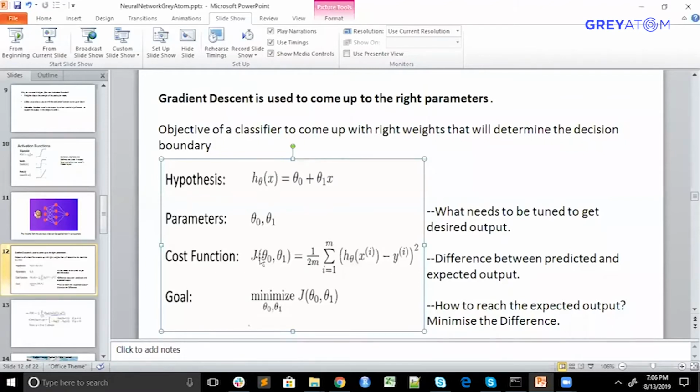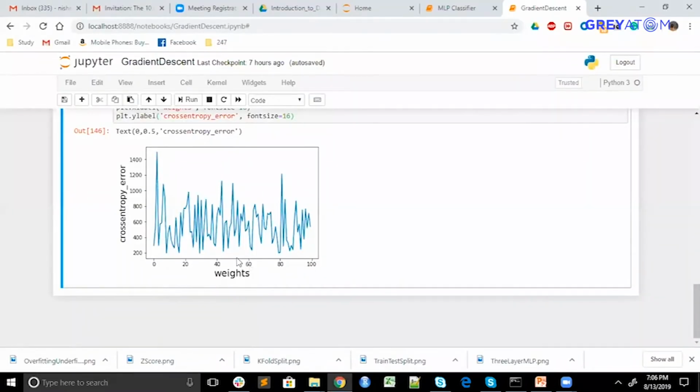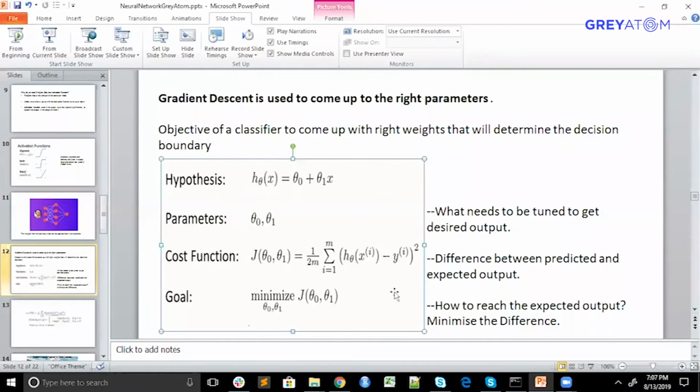So you try to plot for each theta naught and theta 1, for each weight. I have plotted only a 2D diagram here, but there would be bias as well, so you can plot a 3D plot. For whichever cross entropy error is minimum, that is your equation of decision boundary. Cross entropy error is used for classification problems, and squared loss is used for regression problems.